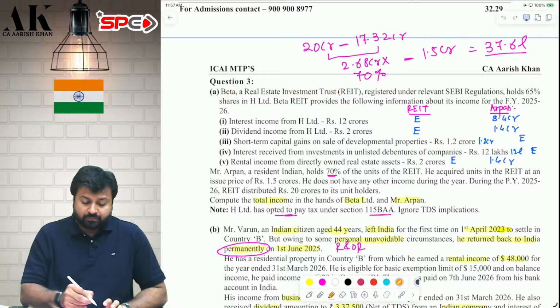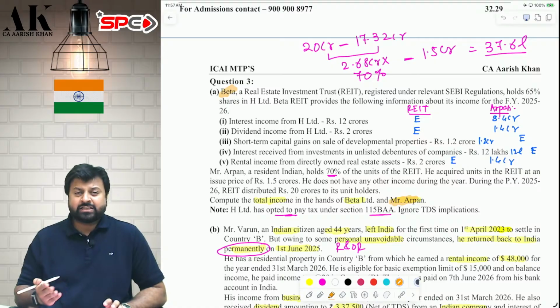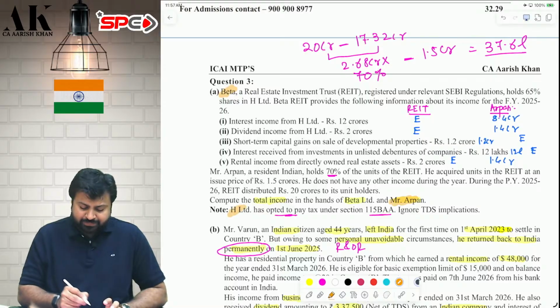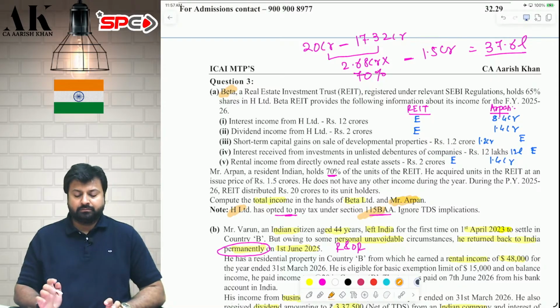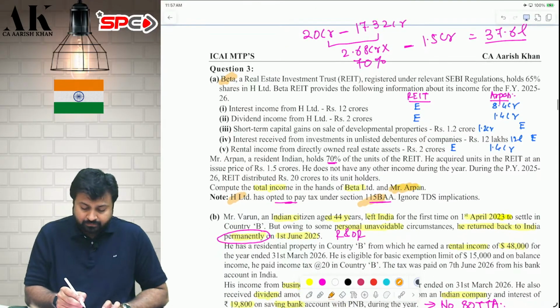So there are 3 parties over here. One is REIT, which is known as Beta. Second is Arpan, which is the investor in the REIT. 70% is held by the Arpan only. He is a major shareholder. And H Limited is an SPV which opted for 115BAA. Now we need to compute the total income in the hands of REIT and Arpan. Let's see one by one.